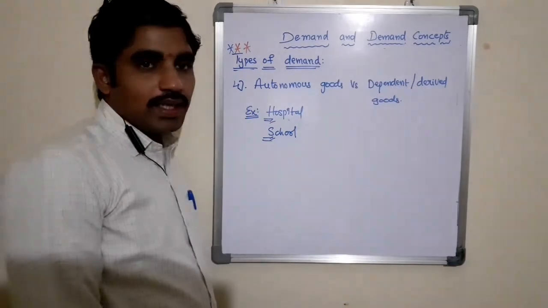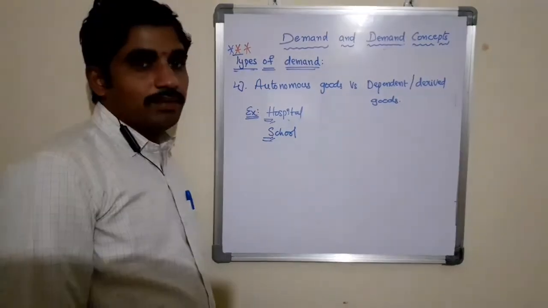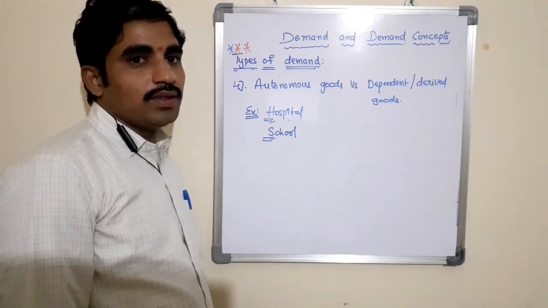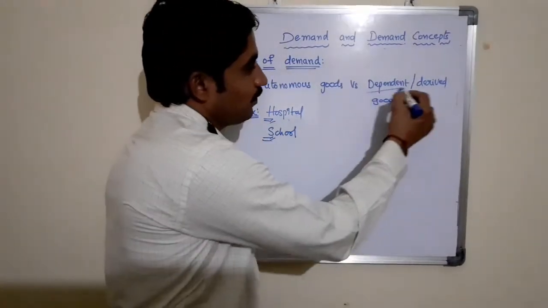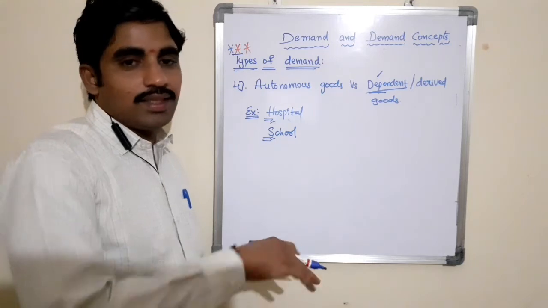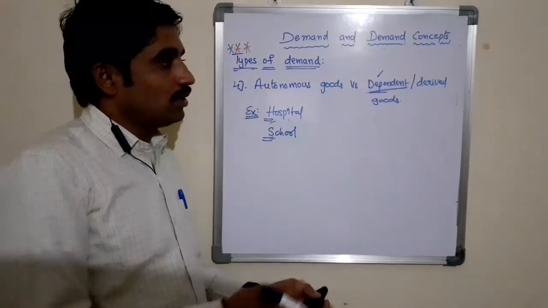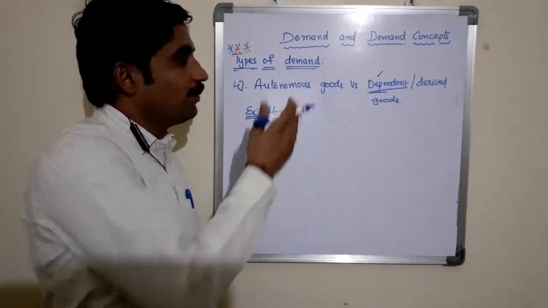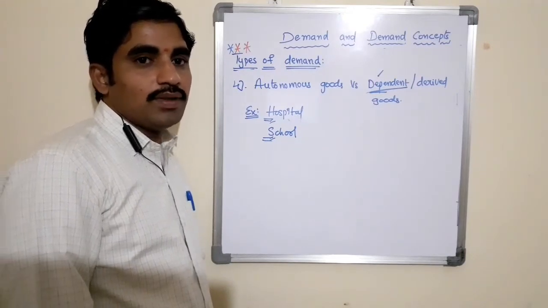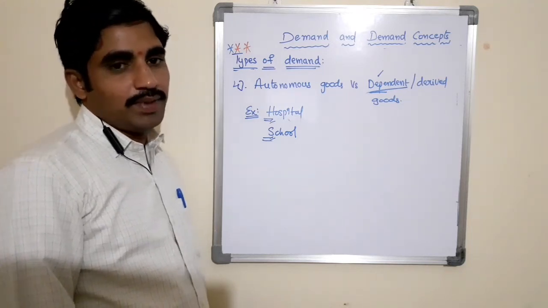Whereas coming to derived or dependent demand, derived demand or dependent demand refers to the demand for a product that arises due to the demand for other products. The name itself reveals that it is depending on another. If there is no demand for another product, there is no demand for this product. So these dependent goods always depend on autonomous goods. Moreover, the demand for substitutes and complementary goods is also derived demand.